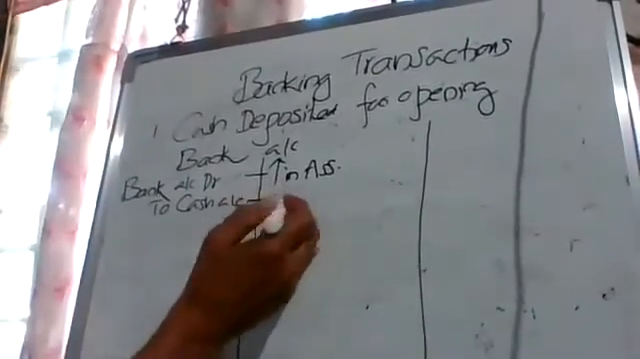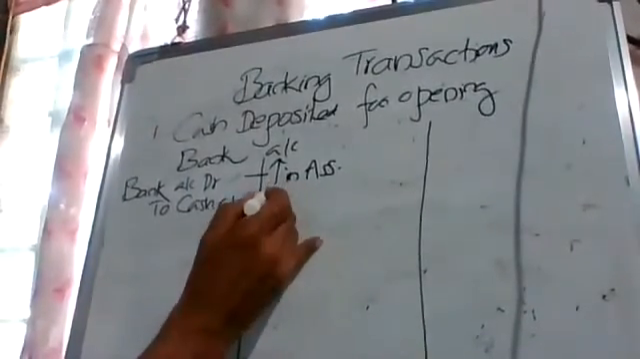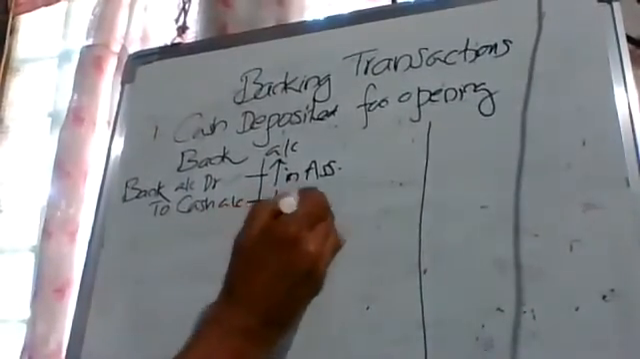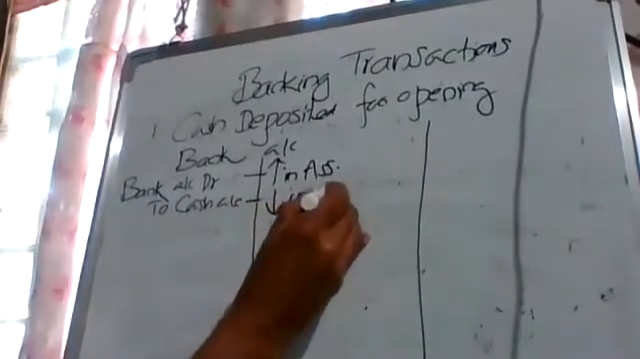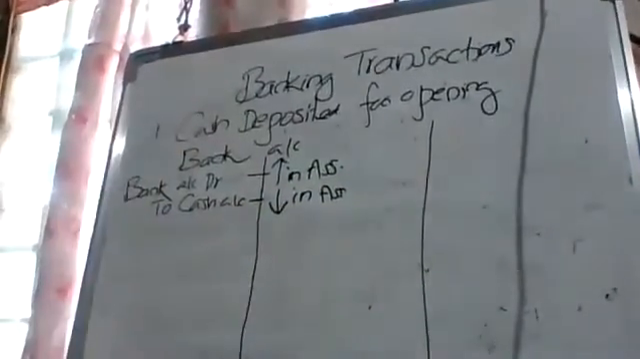Decrease in asset. Decrease, which symbol we can use? Up arrow or down arrow? Down. Yes, sir. Down arrow. Perfect. As per the modern concept.